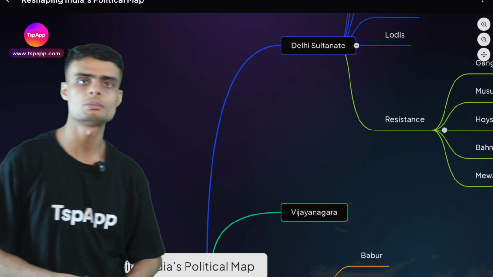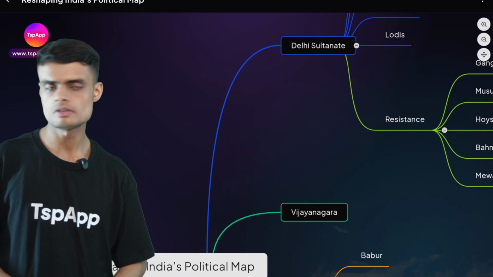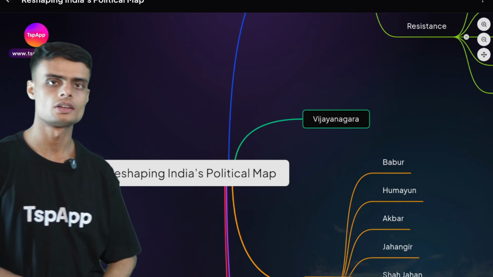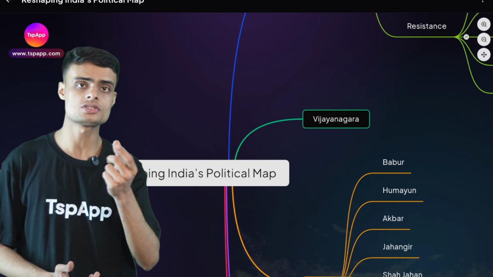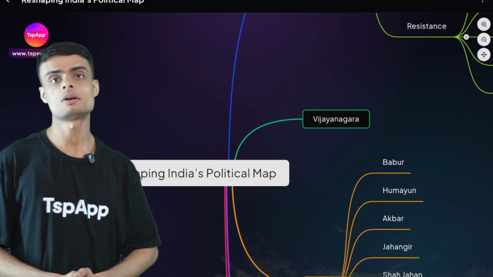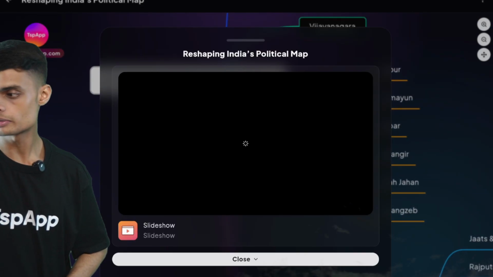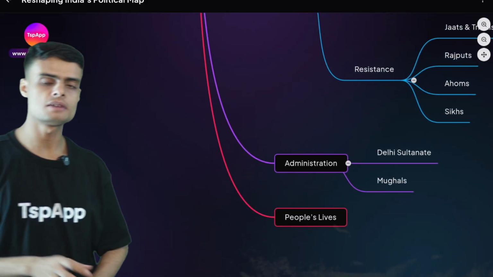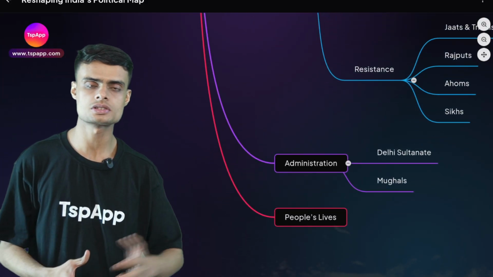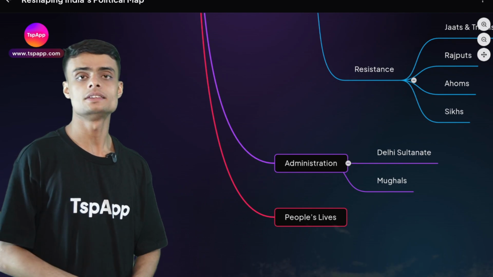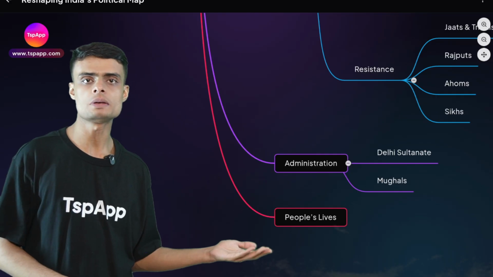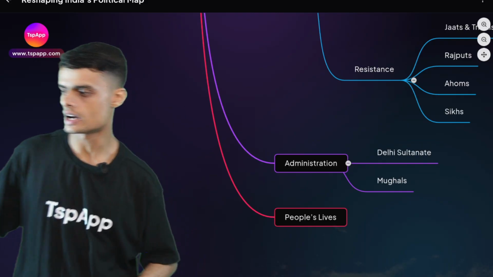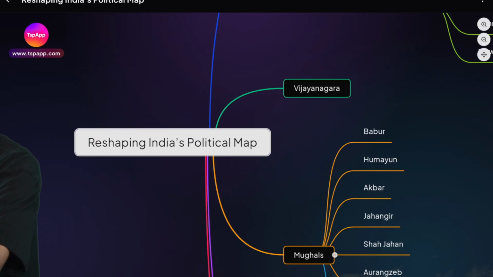Okay, you have heard about Sultans, Delhi Sultanate. So we will study about Delhi Sultans. Then we will see the Vijayanagar Empire. If you have heard the name of the city called Hampi, we will study about the Vijayanagar Empire. Then we will study about Mughals, and then we will study administration. How was the kingdom administered by the ruler, by the Sultan? And at last we will end the chapter with the people's life. How did the people live in that time period? Okay, so let's start with reshaping India's political map.